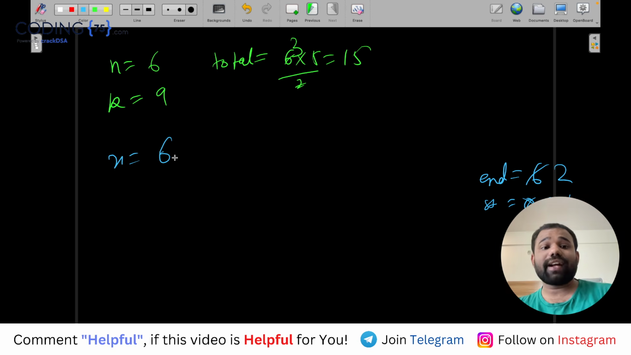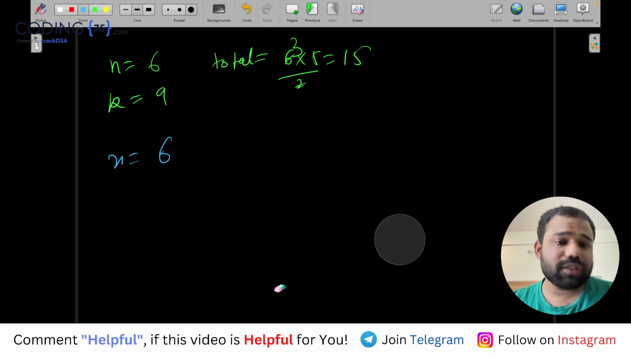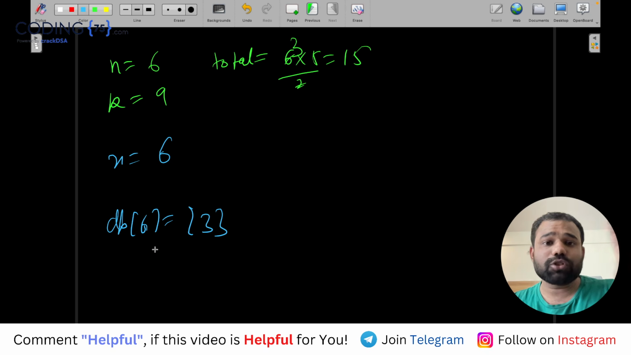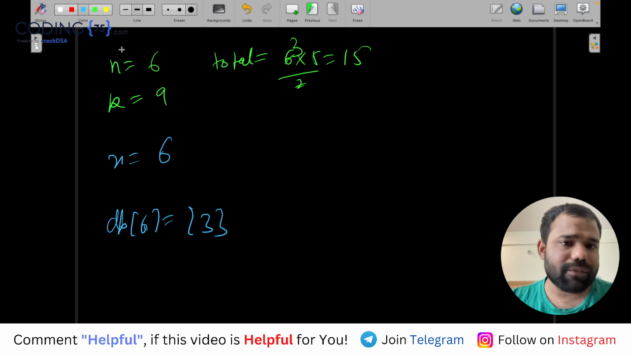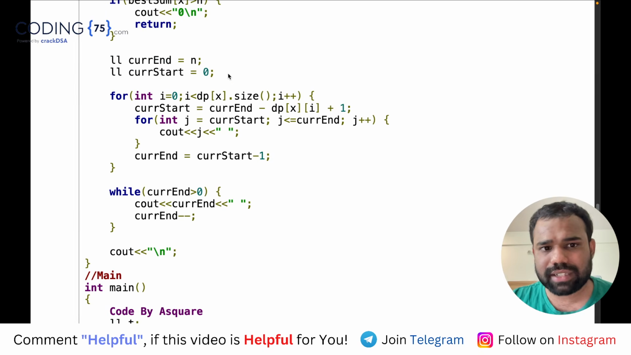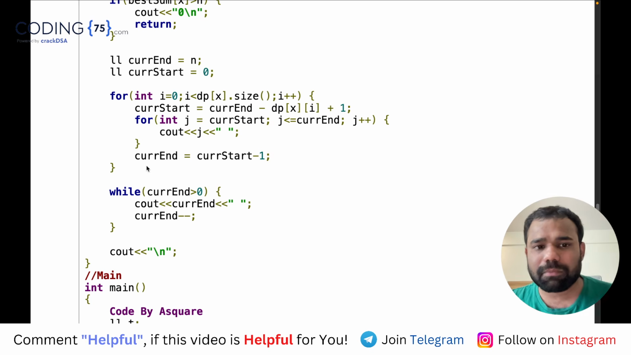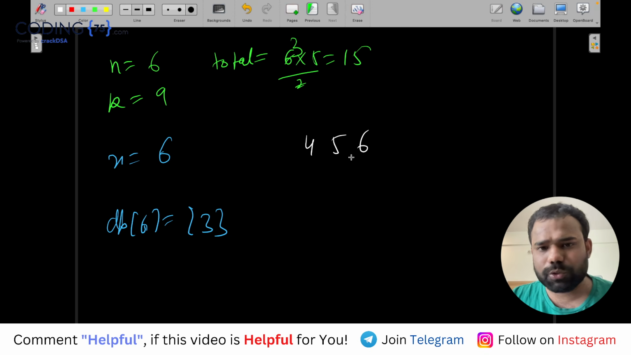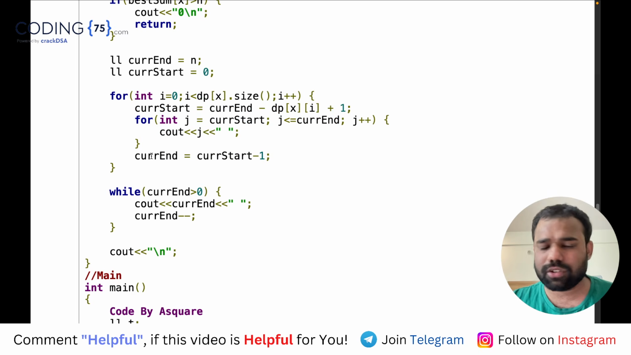Means we need to find how many consecutive numbers should be there to have 6. So you will see that to have 6, the dp of 6 was just 3. Means if you have just 3 consecutive numbers, then things are good. So I will use the same approach as I was using here. I will start from the current end, and I will print 3 numbers from the back. So I will print 4, 5 and 6. You can see how I am printing. It's a very basic logic.